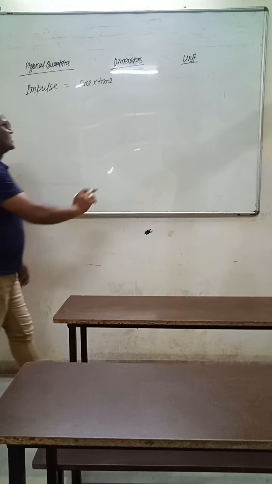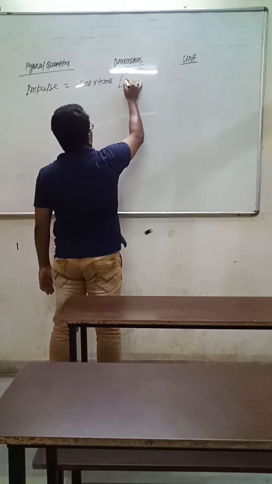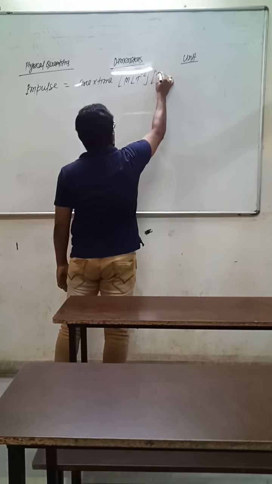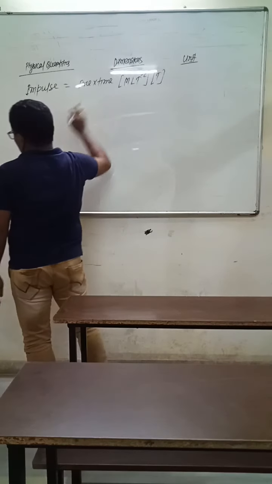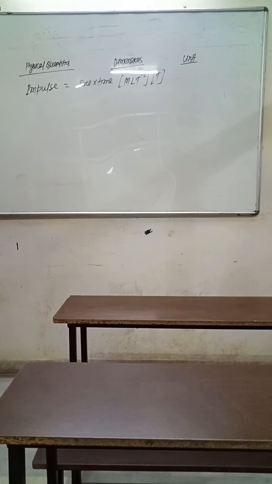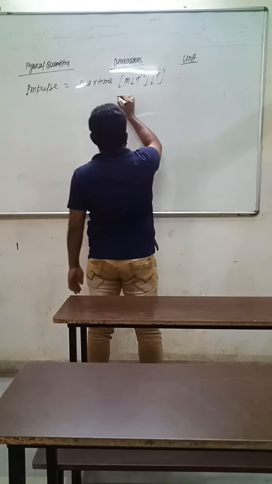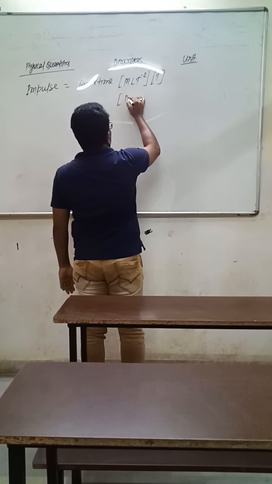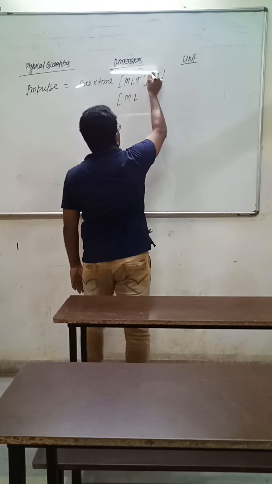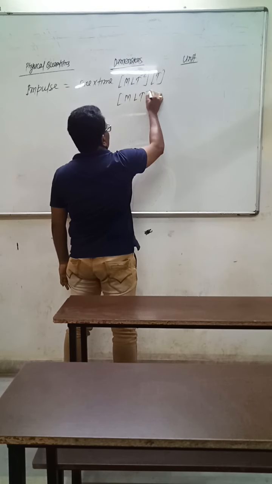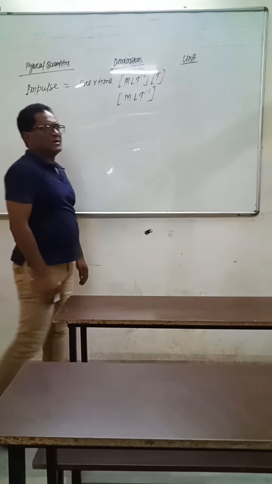The dimension of force is m L t raised to the power minus 2, and the dimension of time is t. So m L t raised to the power minus 2 into t, combining these, t raised to the power 1 makes it t raised to the power minus 1.